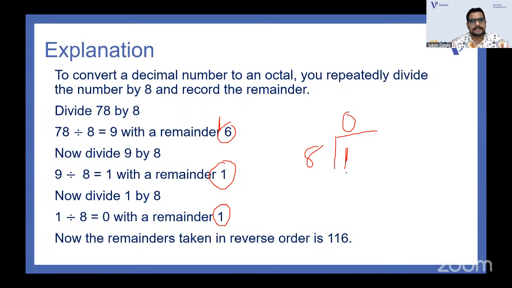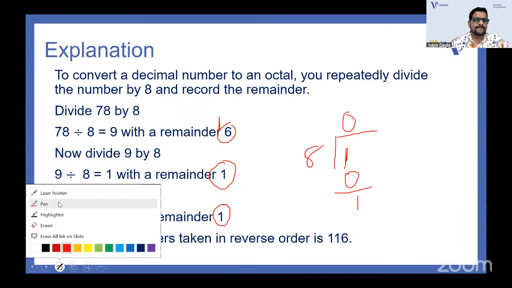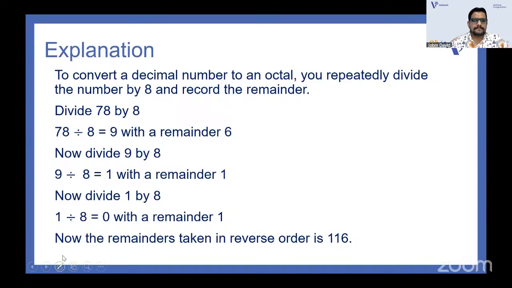This is the last stage. Here we write 0 and then 1. Please remember that. Don't get confused. So the answer will be 116. You write the remainders in reverse order. So 1, 1, and then 6.